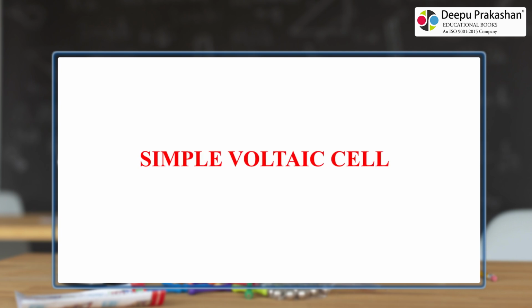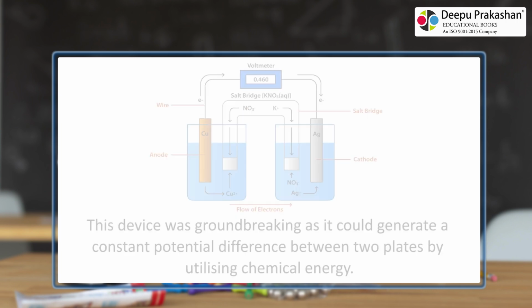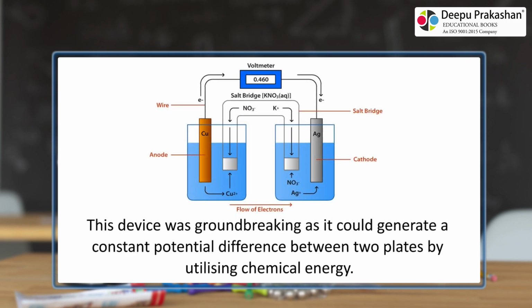Simple voltaic cell. Alessandro Volta introduced the invention of the simple voltaic cell in the year 1800. This device was groundbreaking as it could generate a constant potential difference between two plates by utilizing chemical energy.